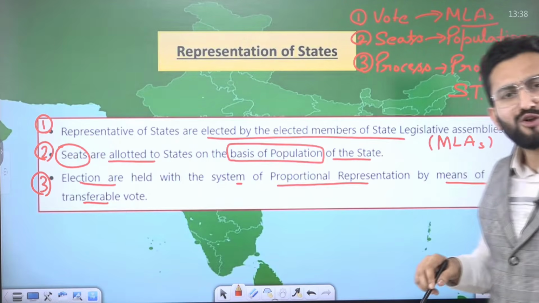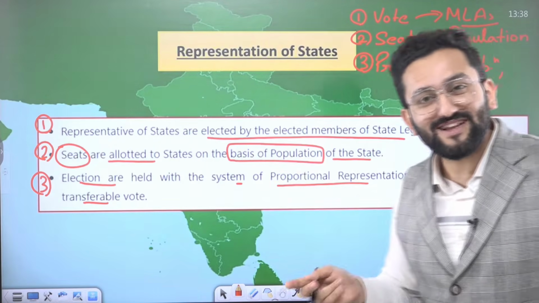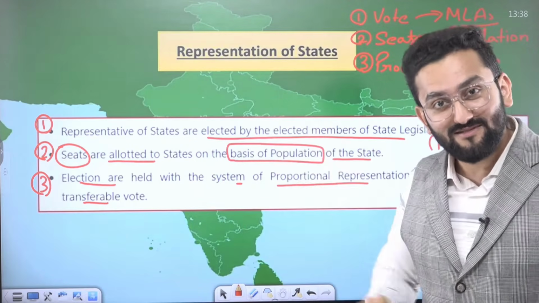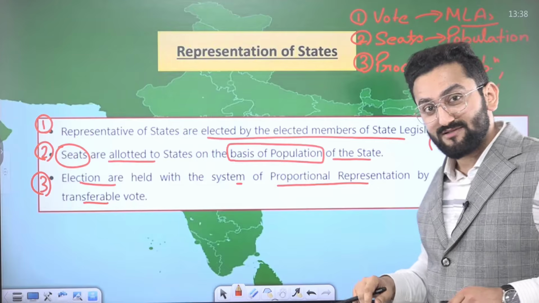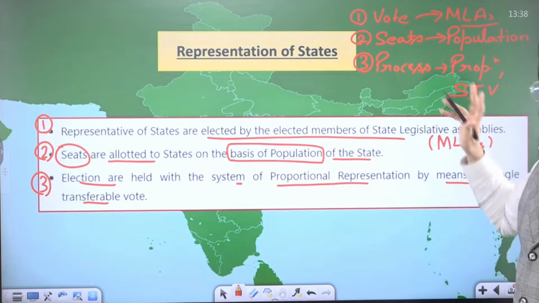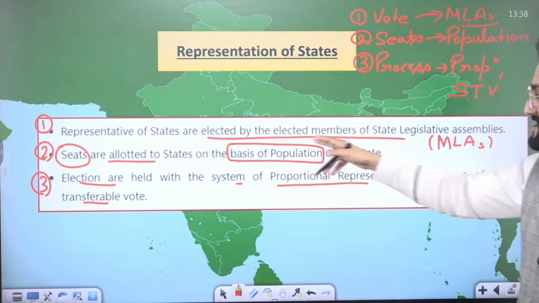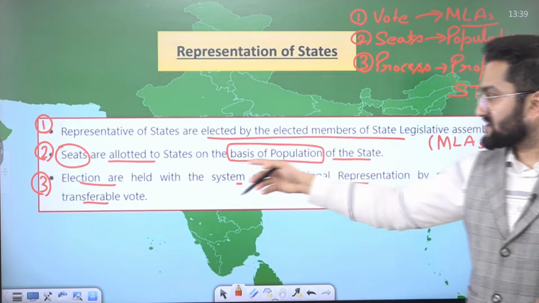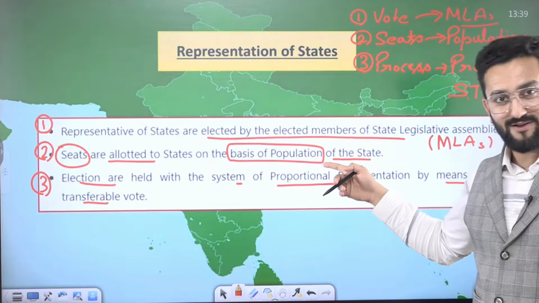Third, process. What is the process of election? Proportional representation and single transferable vote, like we discussed in case of president election and vice president election. I hope you remember. So this is the gist you can remember. Representatives of states are elected by the elected members of state legislative assemblies. As I told you, seats are allocated to the states on the basis of population. Okay?